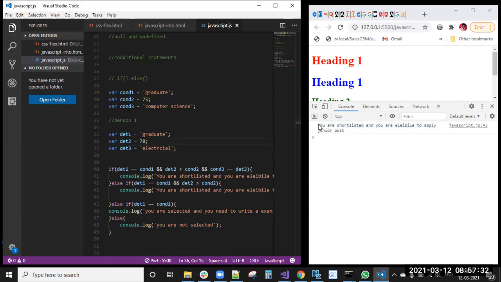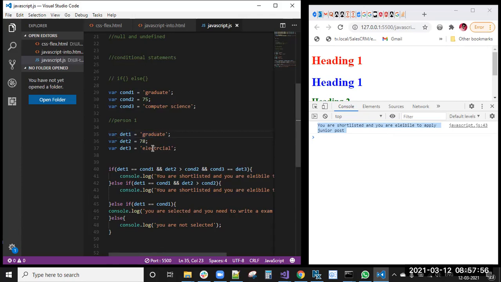Then you are shortlisted and you are eligible to apply for a junior post, because we got this one right. If he is eligible for the first and second conditions, he is a graduate and the percentage should be greater than 75. So he is 75. Okay, still he can apply for a junior post.